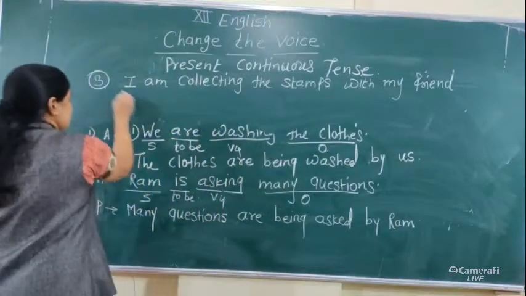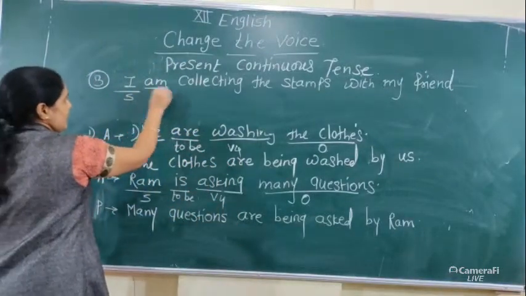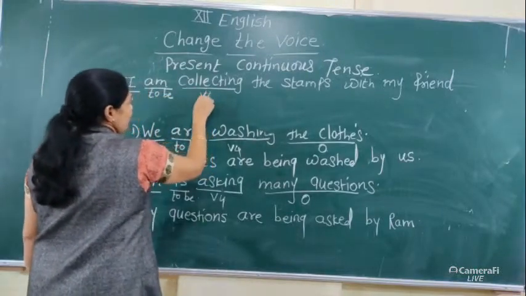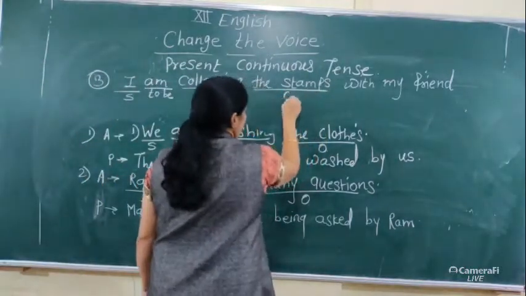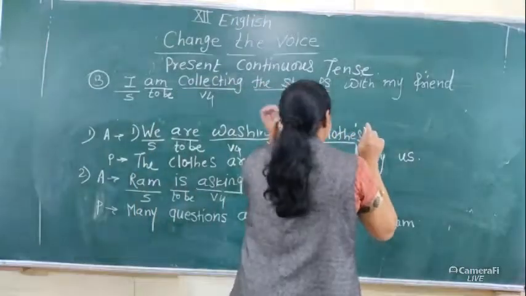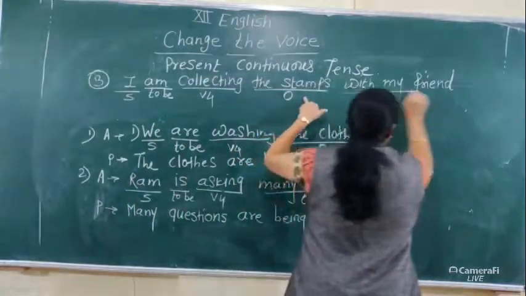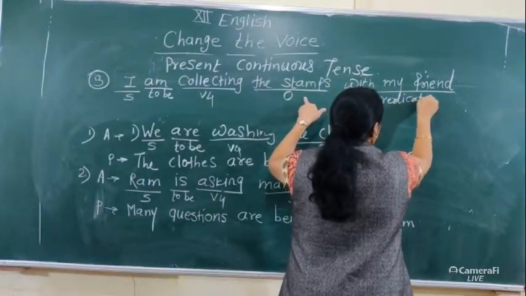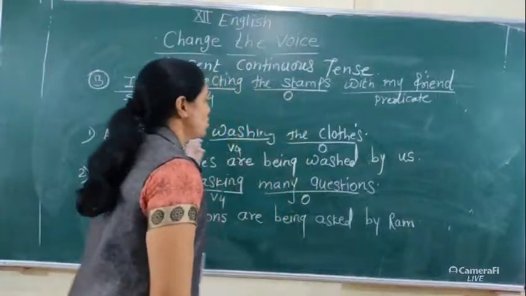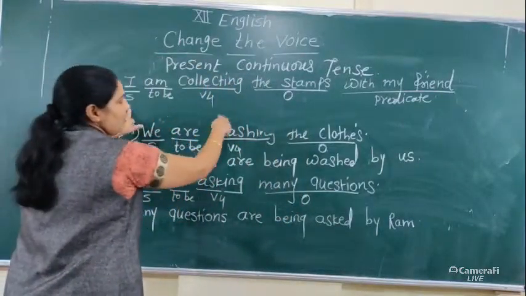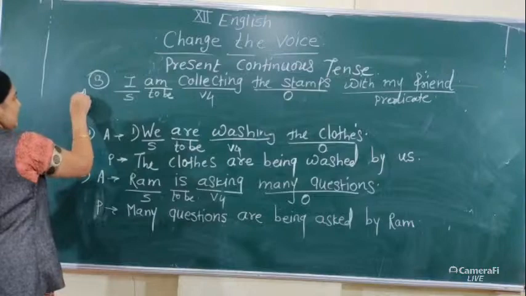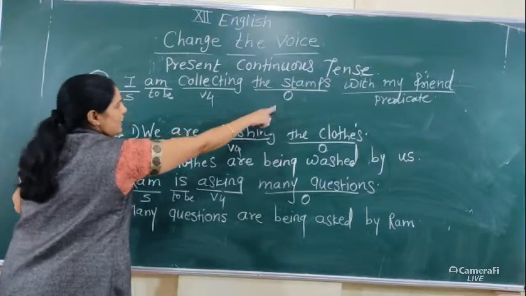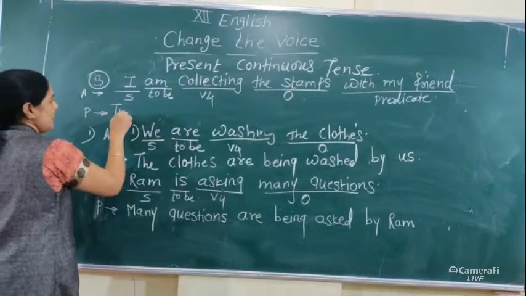This sentence has I as subject, am as the to be form, collecting, the stamps as object, and with my friend as predicate, the remaining part of the sentence which we write after V3. Now, active into passive: first the object comes into the place of subject.